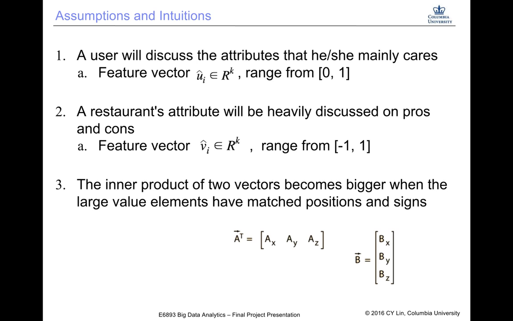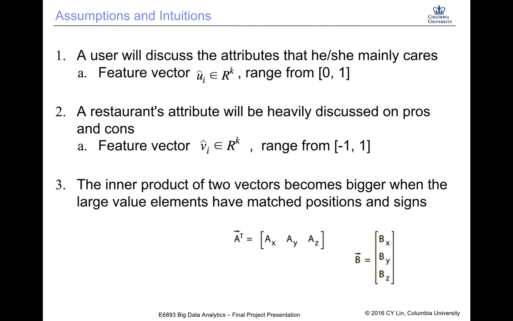And now let's look at the inner product of two vectors. So if we want the inner product of two vectors to be large, then we need the items at the same position to have